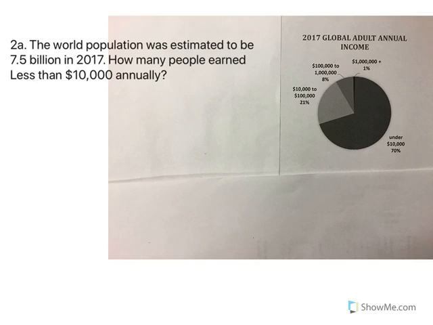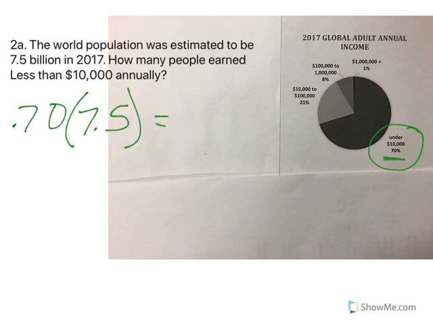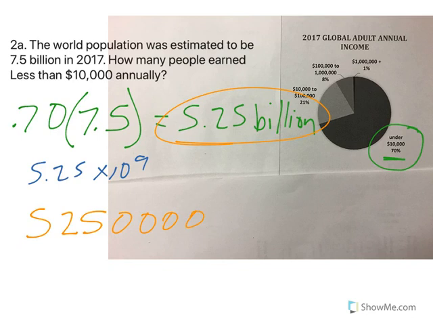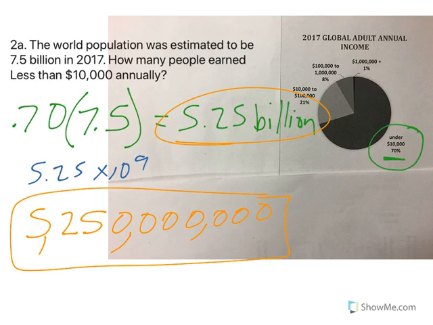The world population was estimated to be 7.5 billion in 2017. Therefore, how many people earned less than $10,000 annually? Under 10,000 is 70%. So 70% of 7.5 billion. If I multiply those together, I get 5.25 billion. Remember that billion means 10 to the 9th, so this is 5.25 times 10 to the 9th. You could leave it like this, that's totally fine. Or in standard form, 5,250,000,000 people earn less than $10,000 annually.